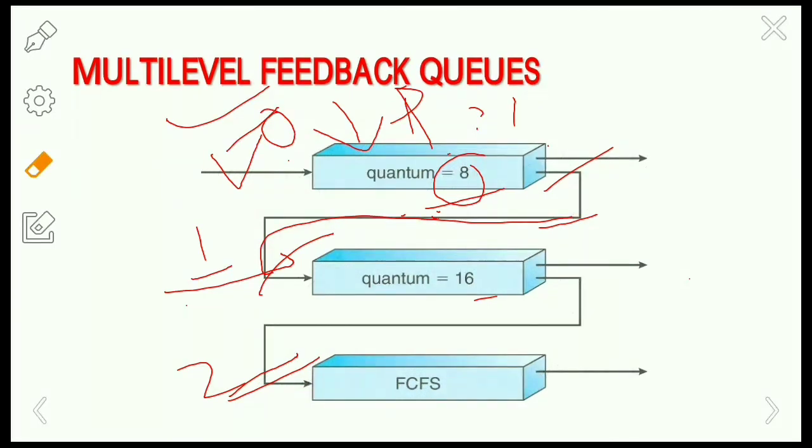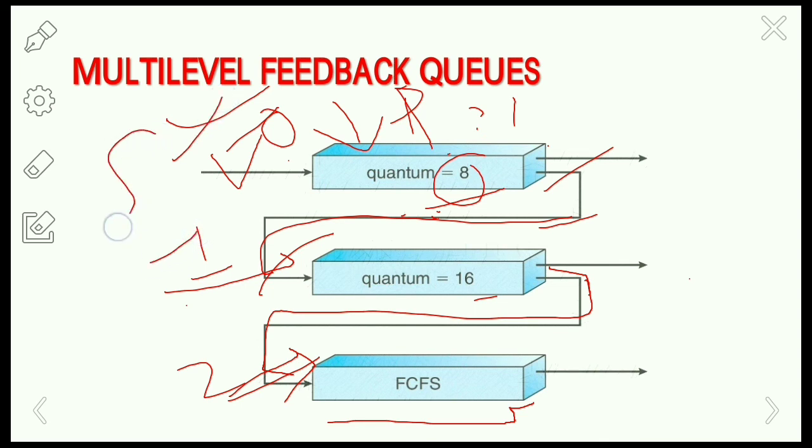The process in ready queue 1 is given a time quantum of 16 milliseconds. If it doesn't complete within the time quantum, it is moved to the tail of ready queue 2. The processes in ready queue 2 are run on a first come first served basis. They will execute only if ready queues 0 and 1 are both empty.